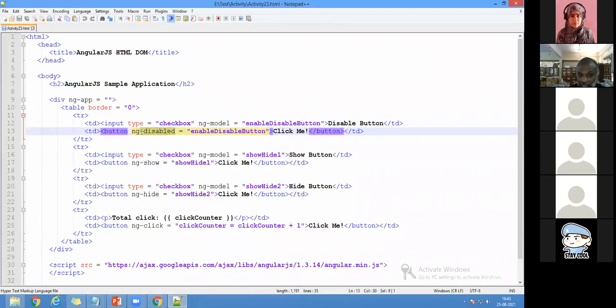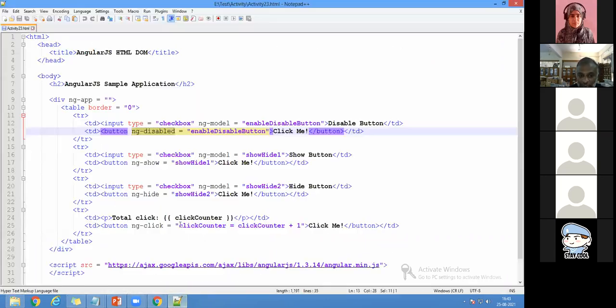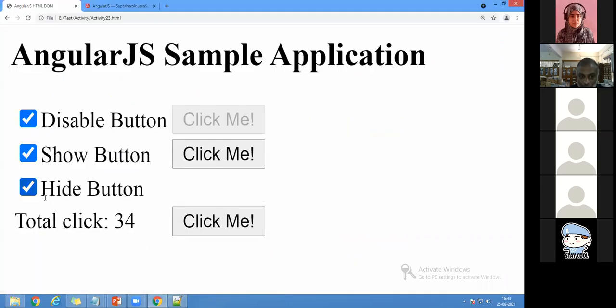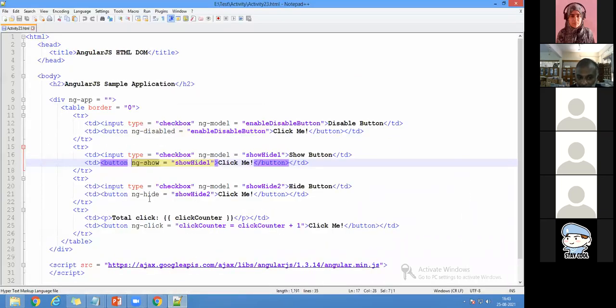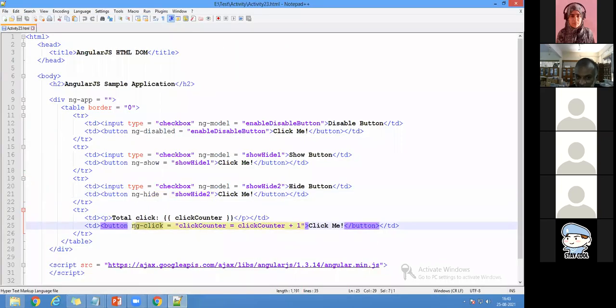What is the directory I'm using is called ng-disable. When I come for the next one, show, for that I'm going to use a directory which is called ng-show. And when I come for hide, I'm going to use a directory called ng-hide. And when I go for click here, it is only one directory. It is already available, ng-click.